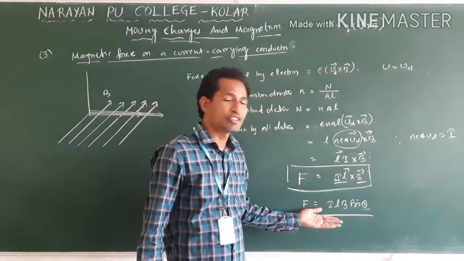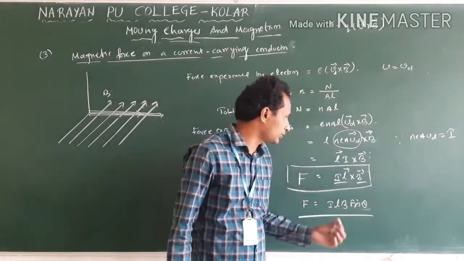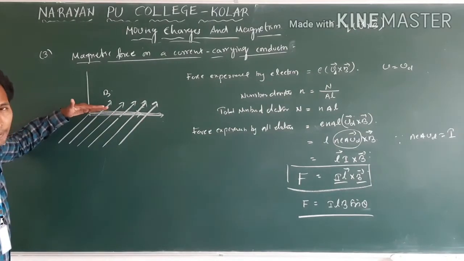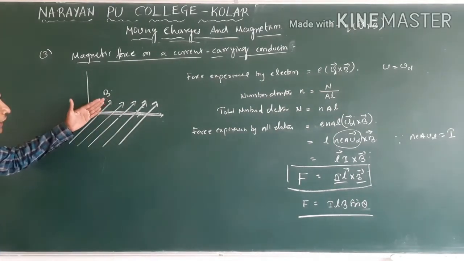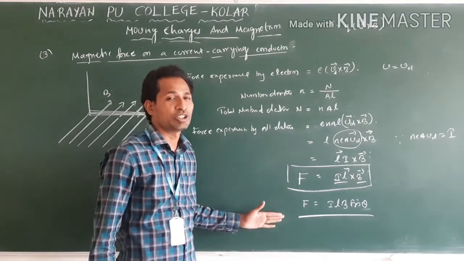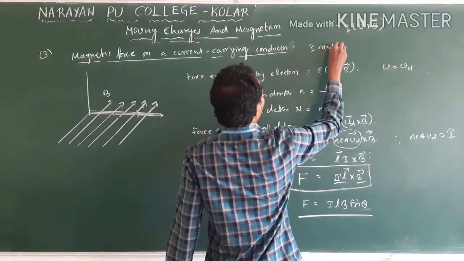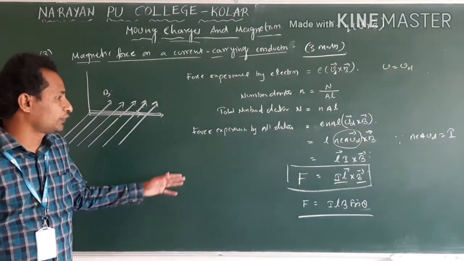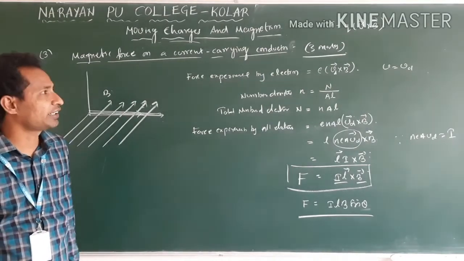Clear? Again, when is force maximum and when is it minimum on a current carrying conductor, it depends on theta. See, if the current carrying conductor is perpendicular to the field, then it experiences maximum force. If the current carrying conductor is placed parallel to the field, then force is minimum. So this we do expect for 3 marks. Derive the expression for force experienced by the current carrying conductor placed in a uniform magnetic field.